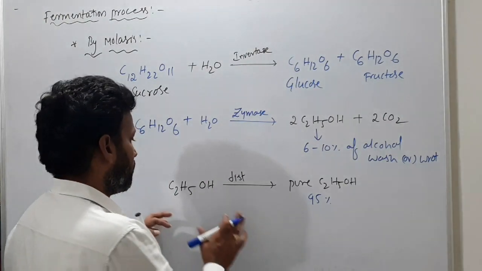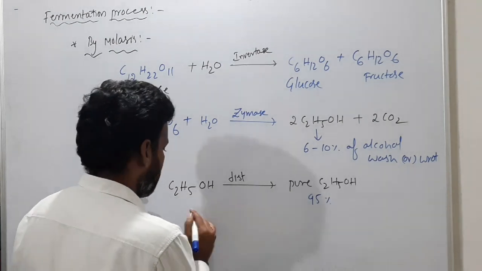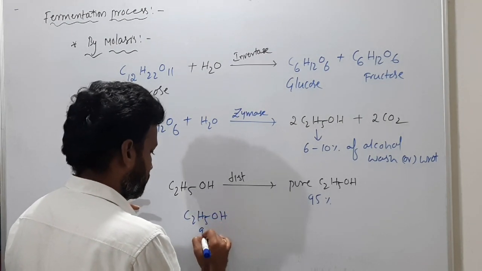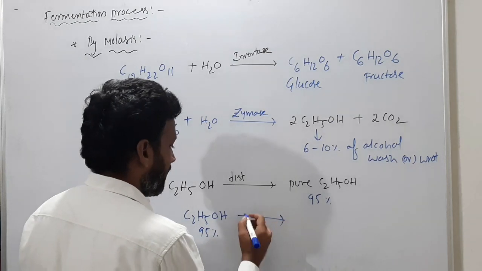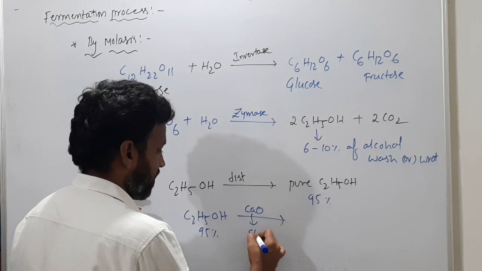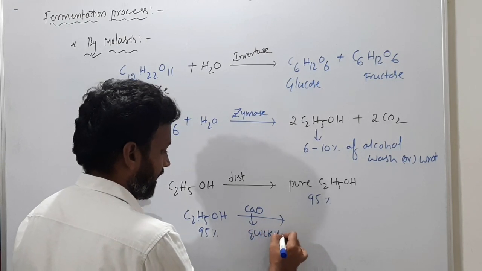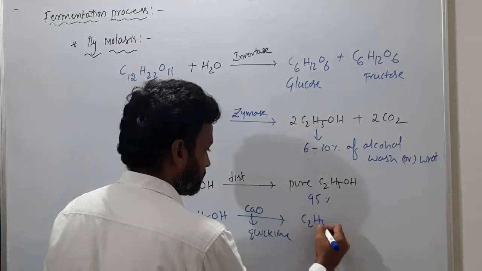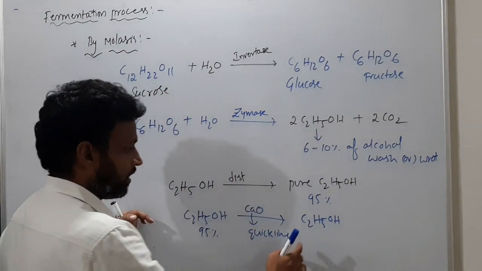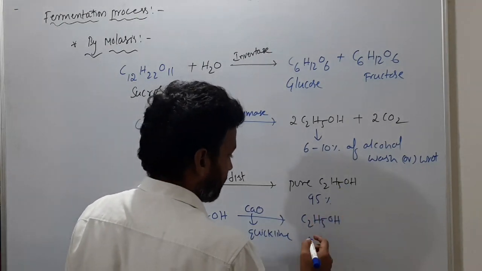So this 95% alcohol, C2H5OH, on treating with quicklime, CaO, gives the same C2H5OH. What I am doing is purifying this wash.